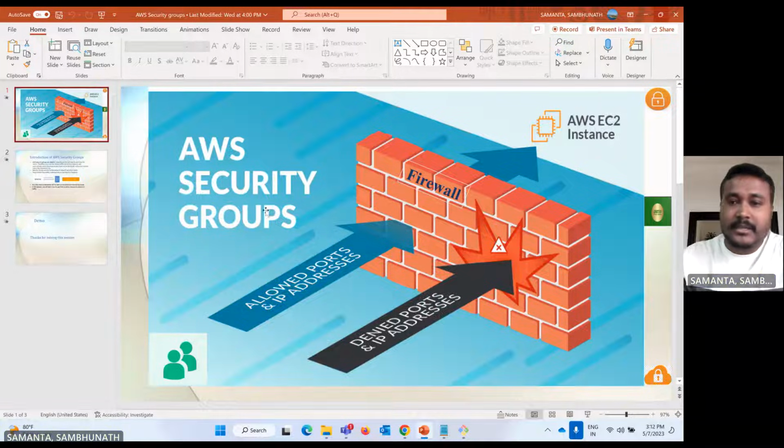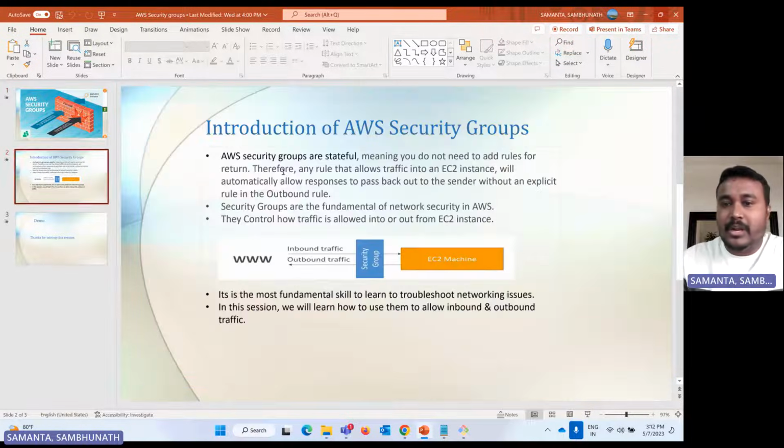A security group is nothing but a firewall. The incoming traffic coming to the EC2 instance is verified, and the outbound requests going from the EC2 instance to the public internet are also verified. So what is an AWS security group?